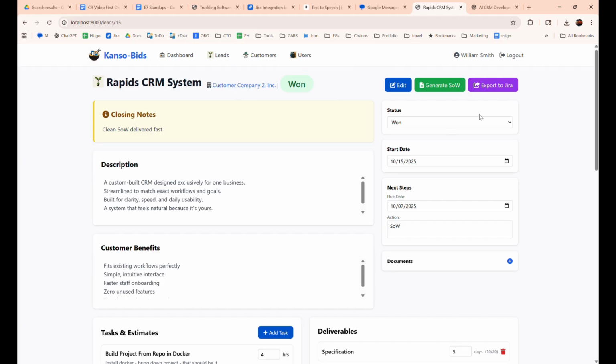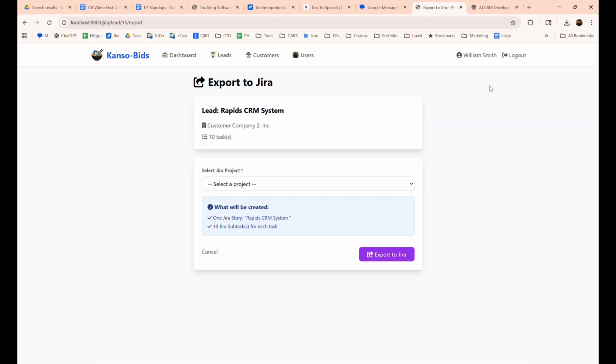If you look over here, we now have an extra button called Export to Jira. When I click that, it's going to ask me to select a project. Which project in Jira do we want to add this to? I'm going to add it to the Jira integration project. Okay, and it's telling me what it's going to do. It's going to create a Jira story, and then under that, it's going to give us 10 subtasks that we can manage through to a fast completion.